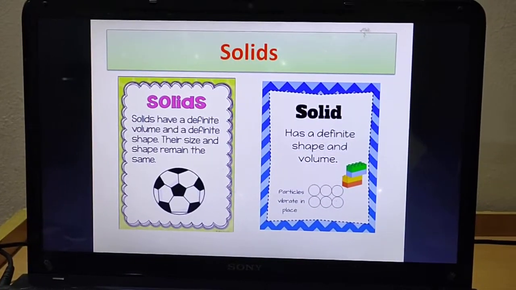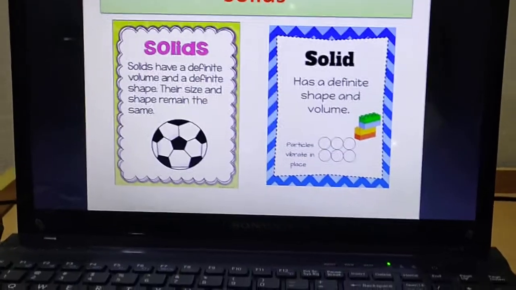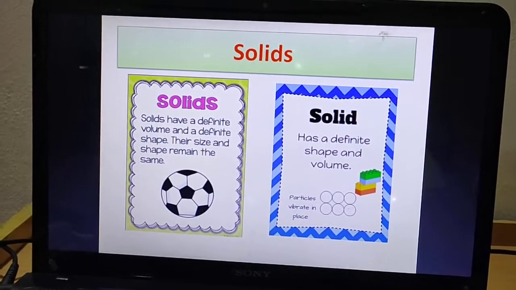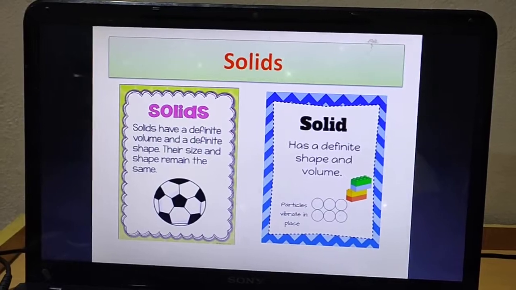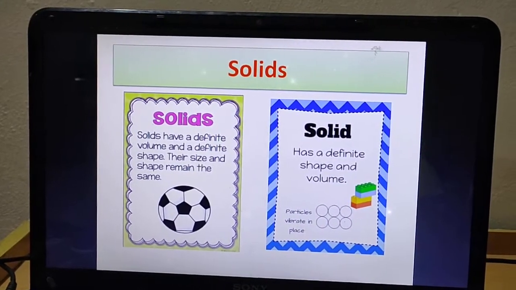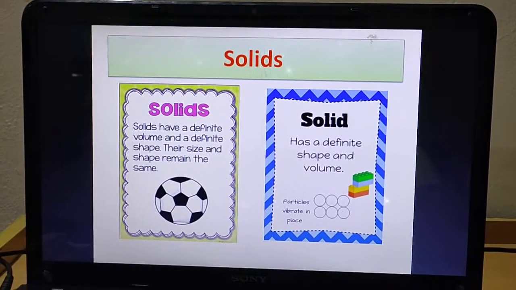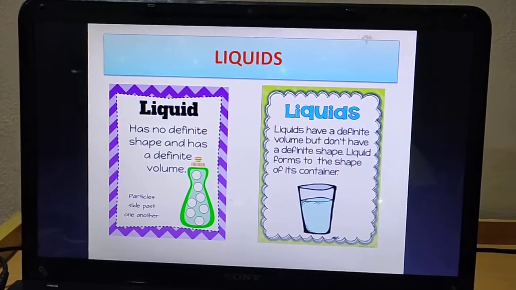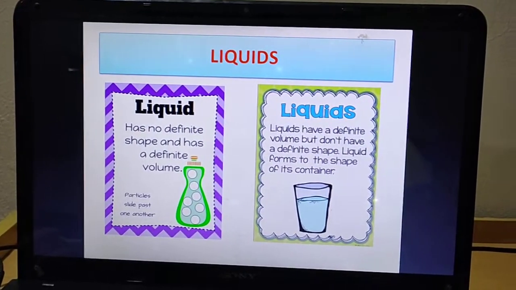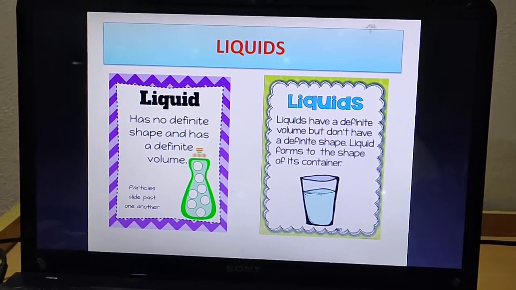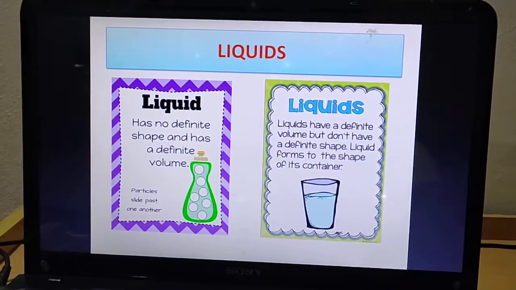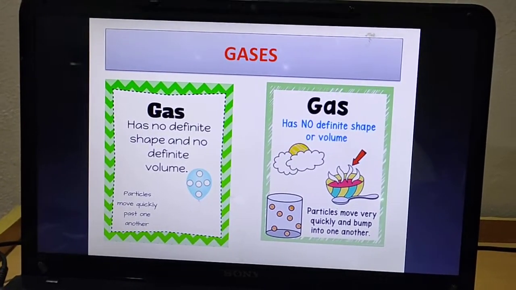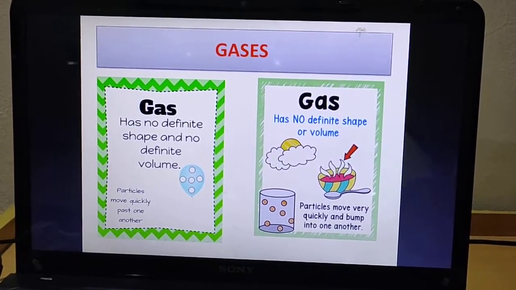These are a few more images which I got for solids. Solids have a definite volume and a definite shape. Their size remains the same. Next one is about liquids. Again, liquids do not have a fixed shape, but of course they have a fixed volume. Gases, when we talk, have neither fixed shape nor fixed volume.